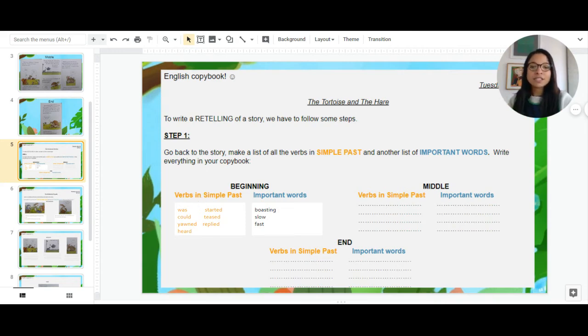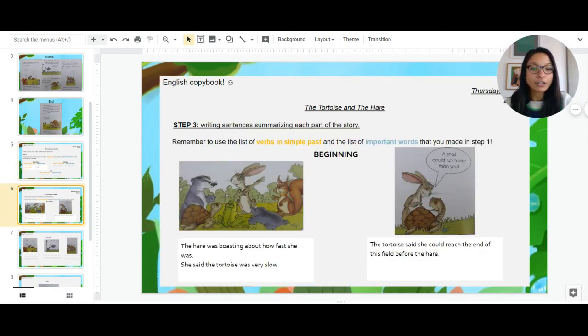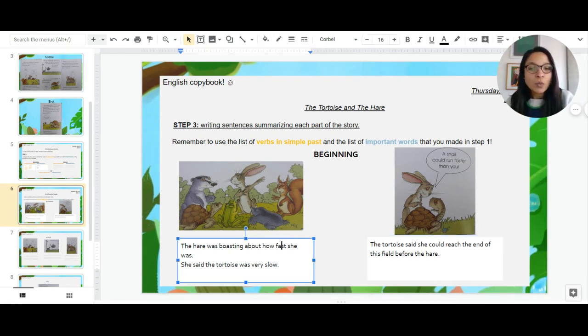Remember that if you want to say a verb in simple past and you don't remember how to say it, you can take a look at the long list. Remember the orange list that has the infinitive and past? So in there, you can look for all the words. For example, here I said the tortoise said. If you don't remember that said is how we say it in the past, you can go back to the list, look for the word say, and beside it will say said. Okay?